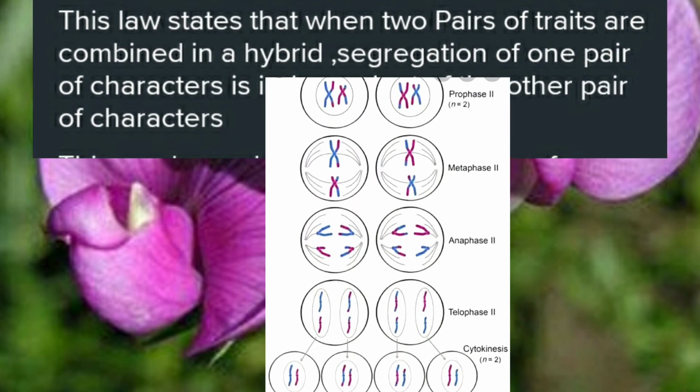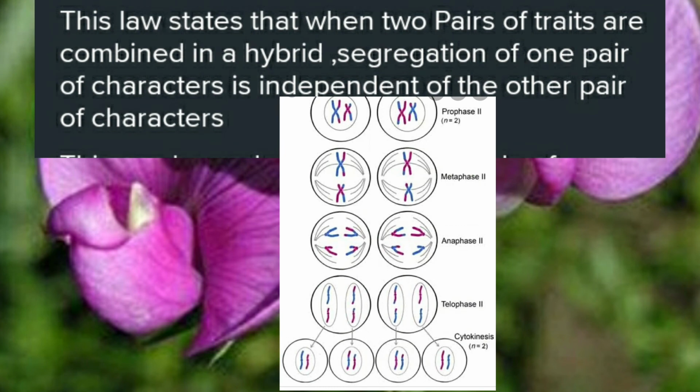This law of independent assortment states that when 2 pairs of traits are combined in a hybrid, that is heterozygous, segregation of one pair of character is independent of the other. This we call it as law of independent assortment.